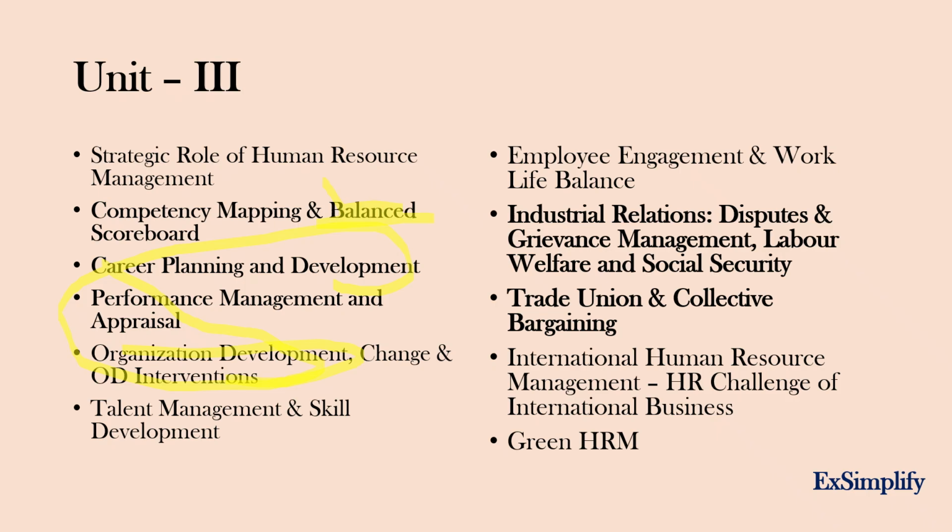Okay. Next is work-life balance and industrial relations and disputes. In this, you should know about the acts. Don't go into detail. Getting into detail is very difficult. If you have time, you can go into detail, or else at least you should know about the grievance cells, collective bargaining, types of collective bargaining, types of negotiation, and the Industrial Disputes Act, the Wages Act, the Payment of Bonus Act, the Maternity Act.